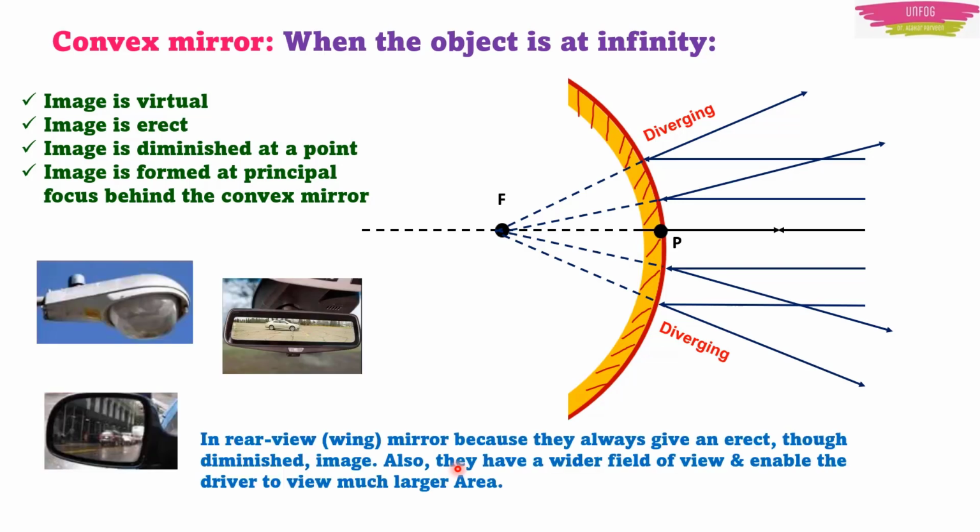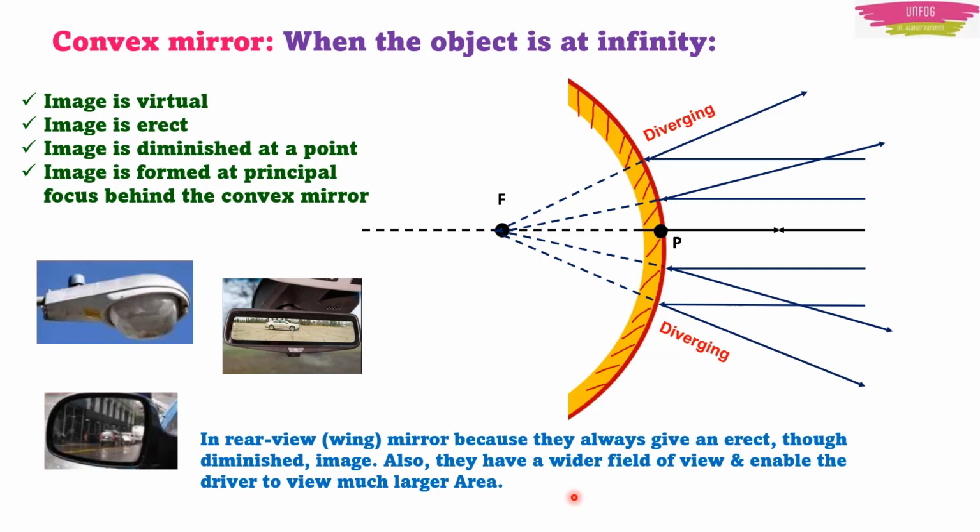Because of this property of a convex mirror, that it diverges light, it also has a few applications. They are used in street lights and as rear view mirrors, because they always give an erect image, though it is diminished. They also give a wider field of view and enable the driver to view a much larger area. So these can be your 2 marks questions, the applications of concave and convex mirrors. Please do make notes on this.